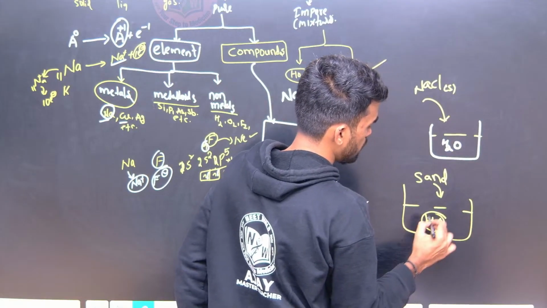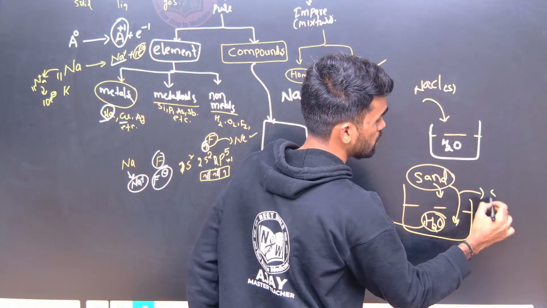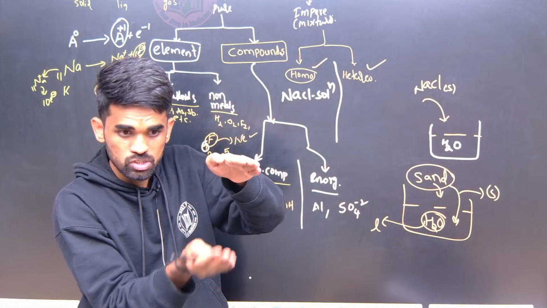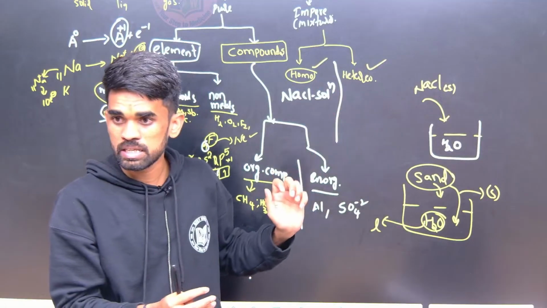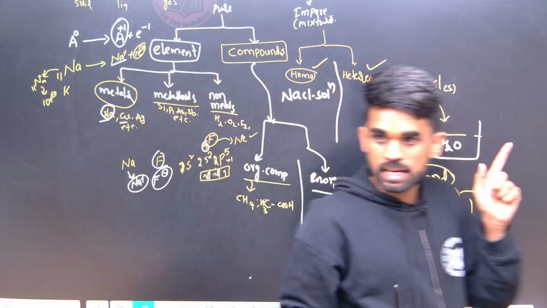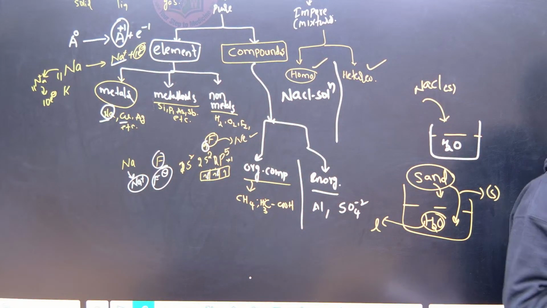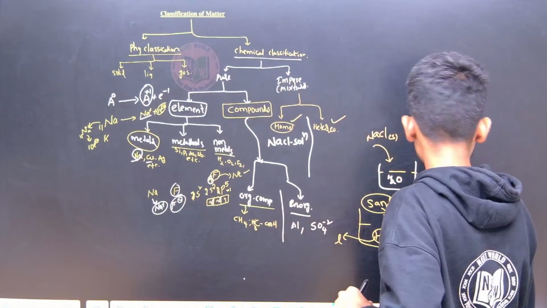So water will be liquid, but this sand won't dissolve here. It will be in solid state, so we have two different phases now, a solid phase and a liquid phase. So this comes under what? Heterogeneous mixtures. Is everything clear? Any doubts? No doubts. Okay, let us continue with a few more discussions here.